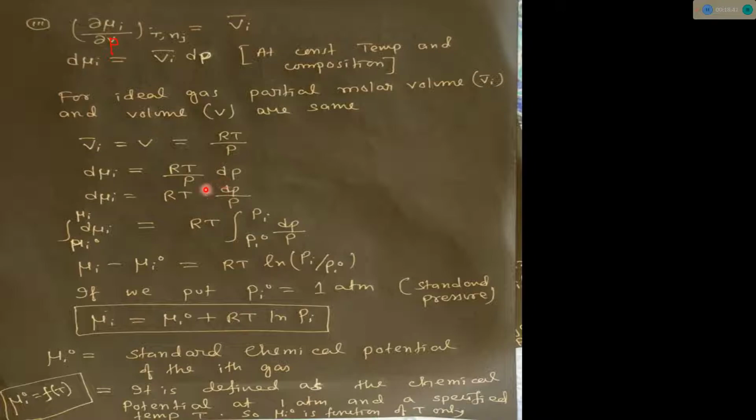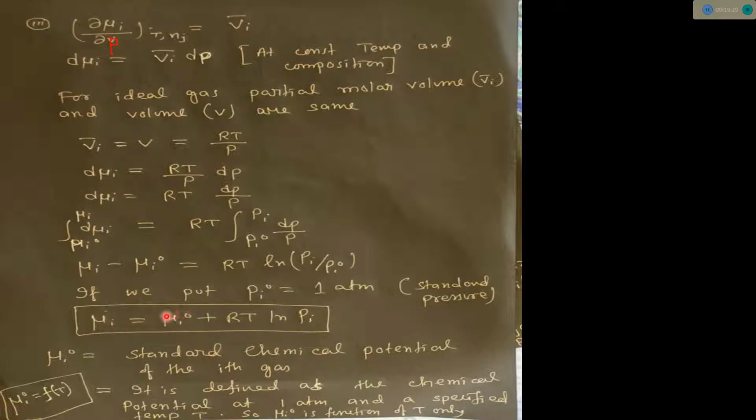Now if we integrate with proper limits, the integral of dμi from μi0 to μi equals RT times the integral from Pi0 to Pi of dP by P, then μi minus μi0 equal to RT ln Pi upon Pi0. So if we put Pi0 equal to 1 atm, that is the standard pressure, we will write μi equal to μi0 plus RT ln Pi. So this is the general expression of chemical potential. This is the chemical potential of the ith species.